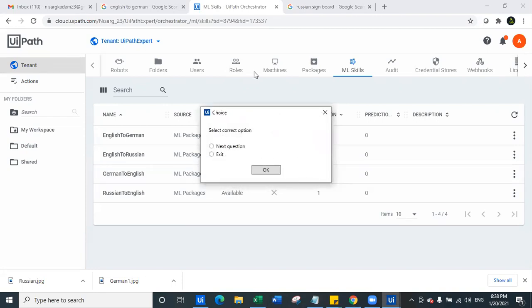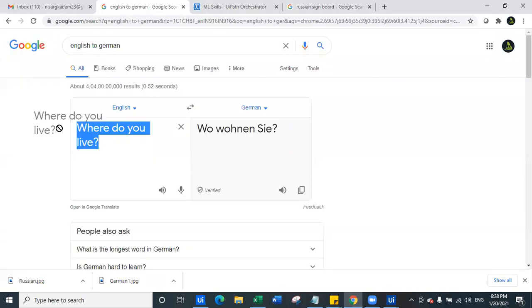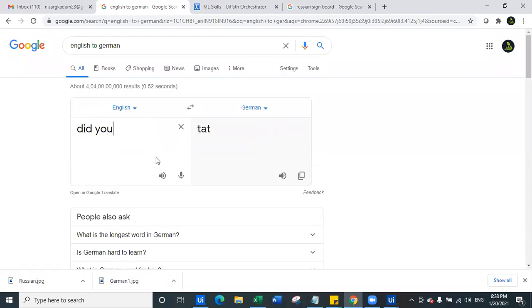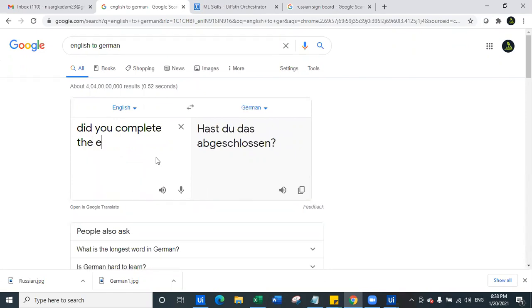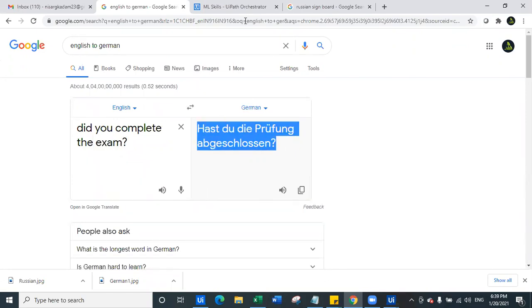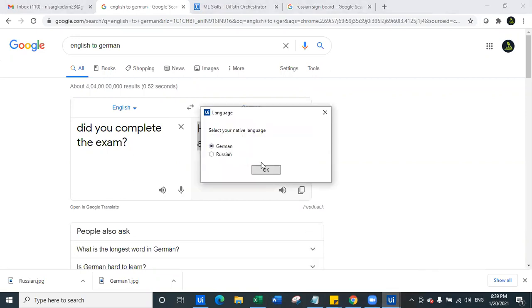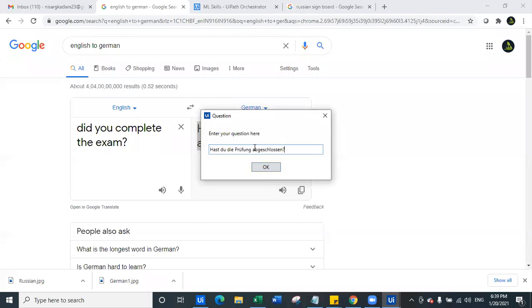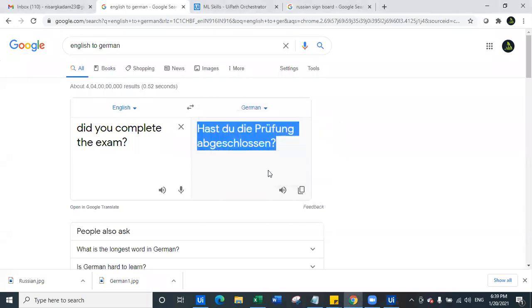Once you click OK, you will be asked a choice. Do you want to ask the next question? So surely we want to ask the next question. Let's ask something else. So let's see, did you complete the exam? We'll ask this question and we'll check how accurate this bot is going to be. Again, I'm going to select the German language, enter this question, and let's see what translation comes up.